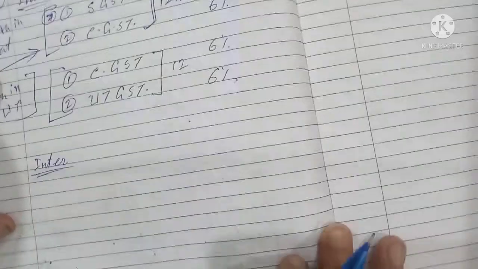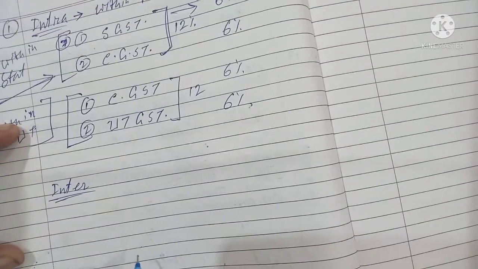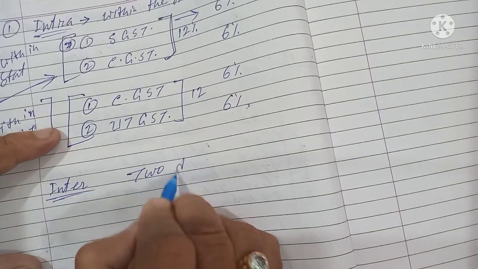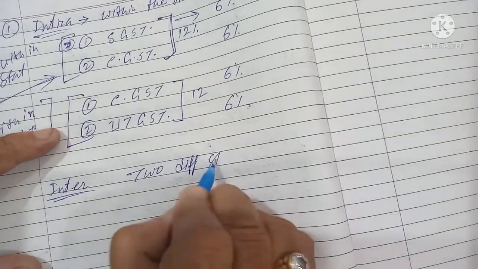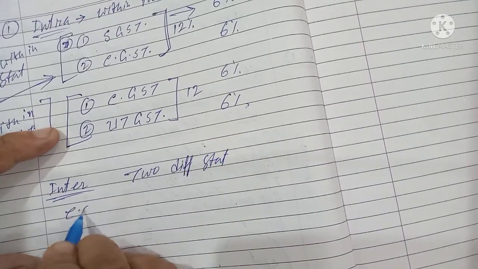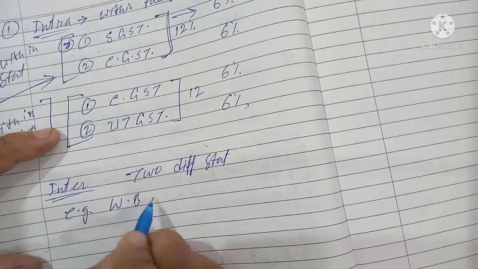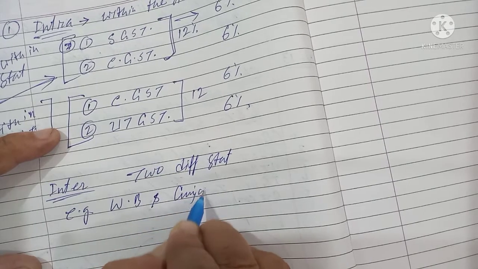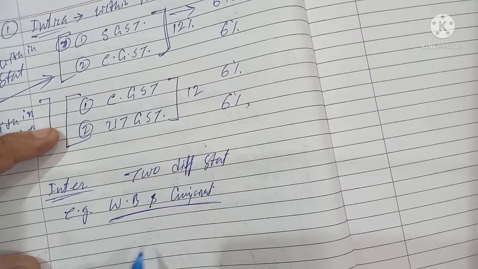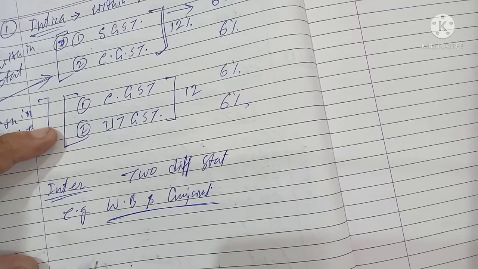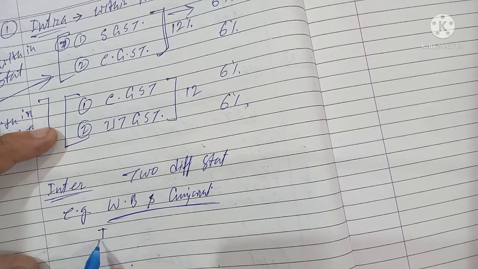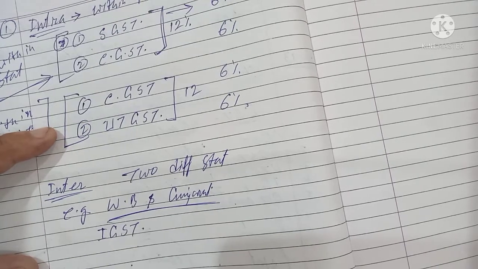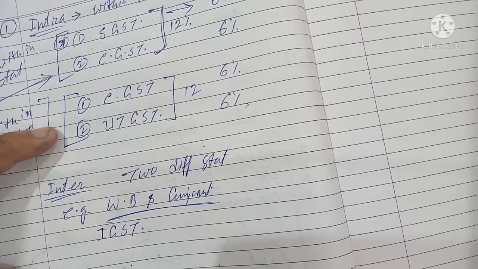Inter means the two different states. Example, West Bengal and Gujarat. Suppose buyers and sellers are in these, then only Integrated Goods and Services Tax will be applicable.